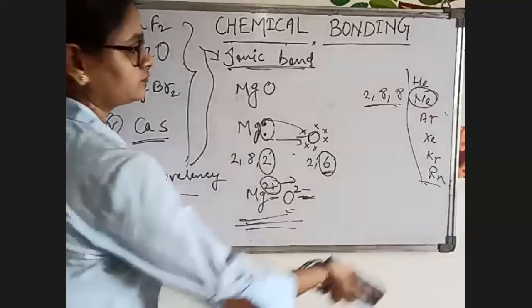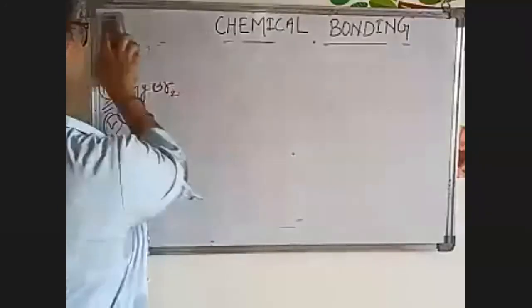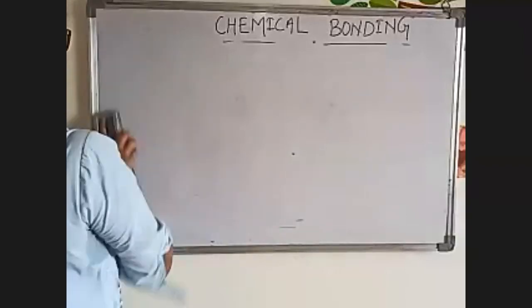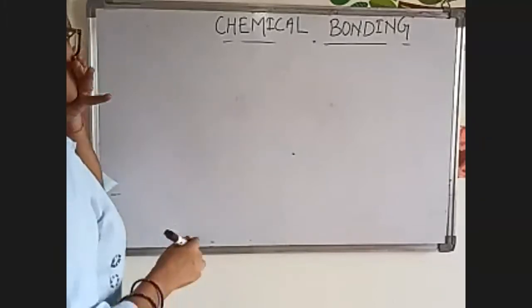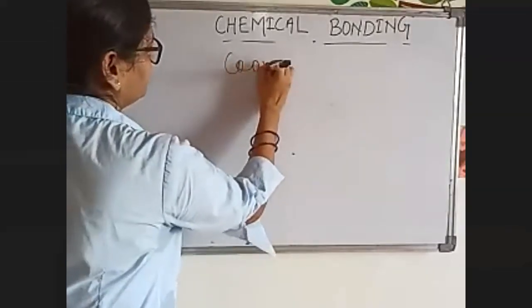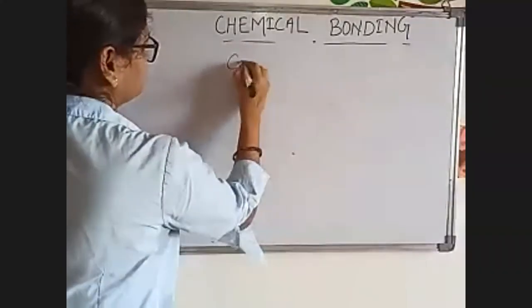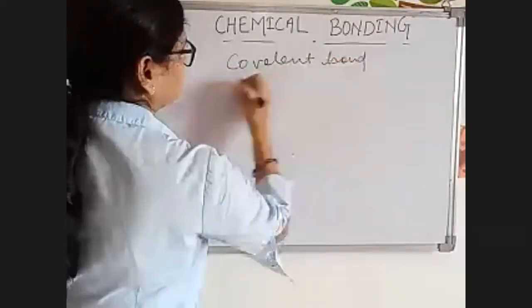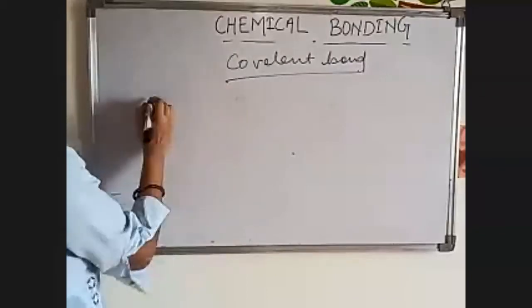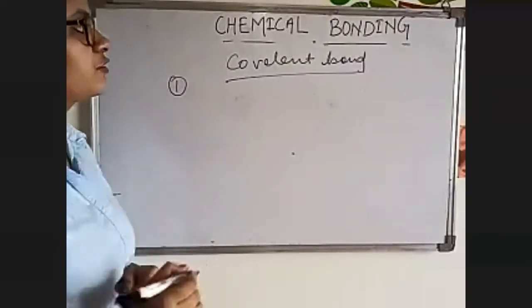Now next is covalent bond. Now, covalent bond means what happens in covalent bond?